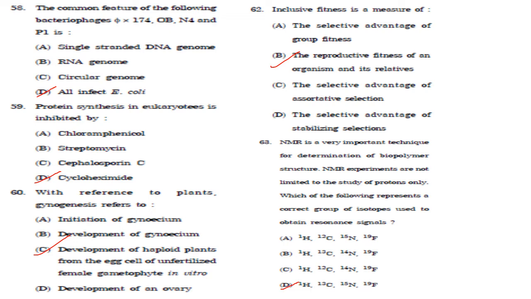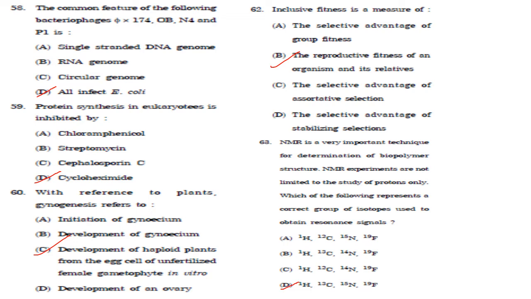Then with reference to plants, gynogenesis refers to. So gynogenesis is a process that leads to plants that exclusively originate from the female genetic background. So the answer here is development of haploid plants from the egg cell of unfertilized female gametophyte in vitro. Answer is option C. Then inclusive fitness is a measure of.